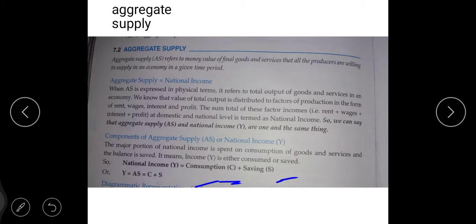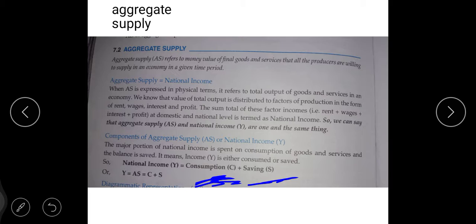Now in 3 points: Y national income, consumption means your household sector goes to the market and purchases the goods and services and spends their income, and that income reaches the hands of producers when they receive the profit in the form of goods and services. Okay, the second point is that whosoever's income, okay, we can take the example of one person. Suppose their income is 10,000.